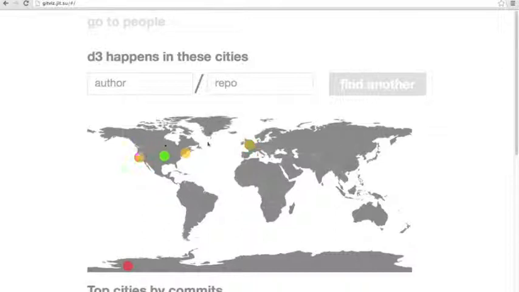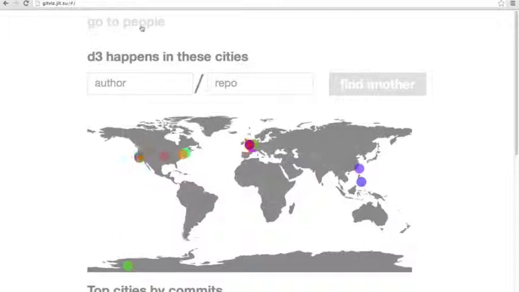to map the latitude and longitude we get from the GitHub data and show the activity on a map. So as you can see, D3 has been built mostly by people working out of San Francisco and London, but there are a few other places. Antarctica is just where we put data that doesn't have valid latitude and longitude. We could have left it off the map or put it somewhere else. This may change, but that's the basic idea of how it works.